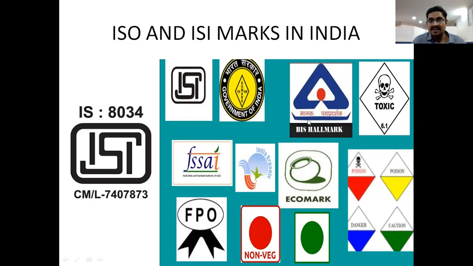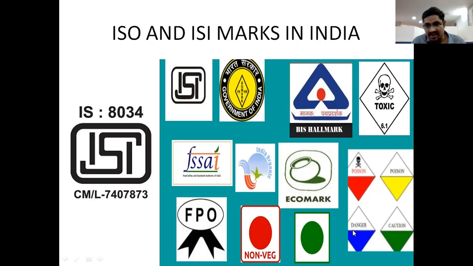This hallmark is meant for jewelry, gold, silver related items. But this means the pesticides mark. Look here, this yellow color, poisons, dangerous.